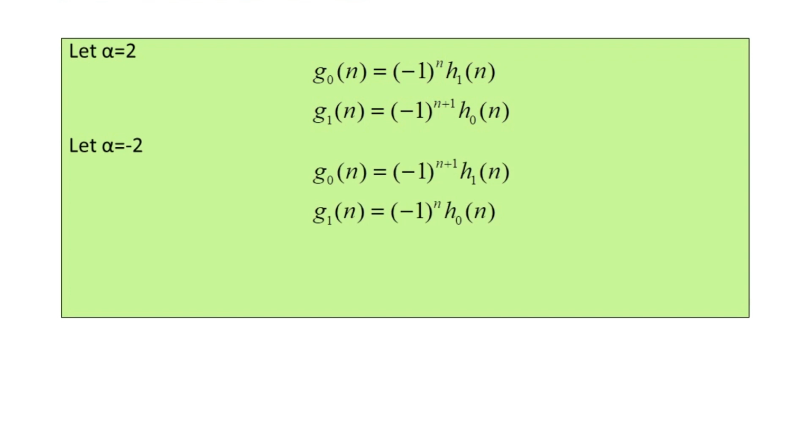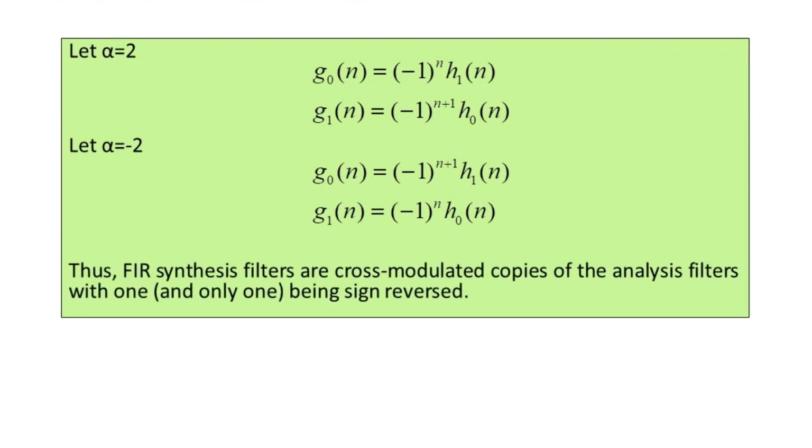The next equation is of g1 of n, which is equal to minus 1 to the power n into h0 of n here. So therefore the FIR synthesis filters are seen to be cross-modulated copies of the analysis filters, with one and only one being sign reversed, that you can observe in the above equations.